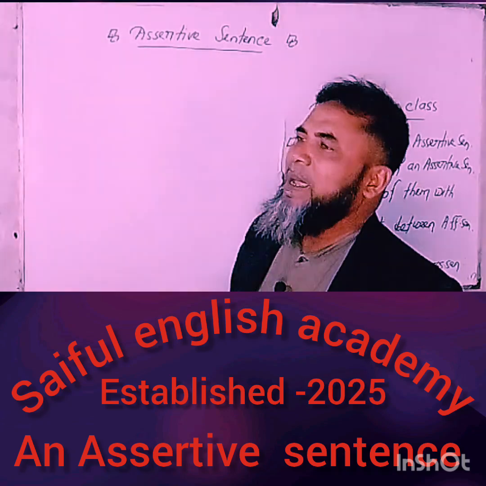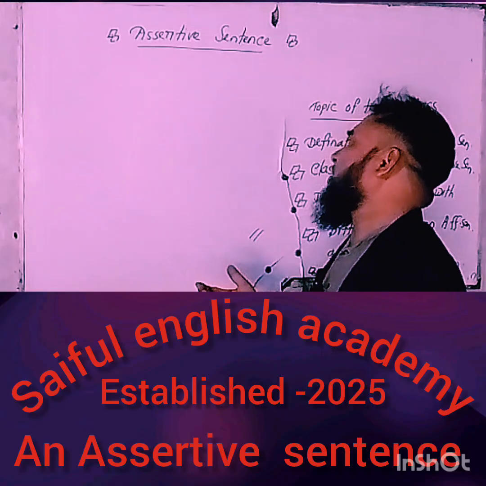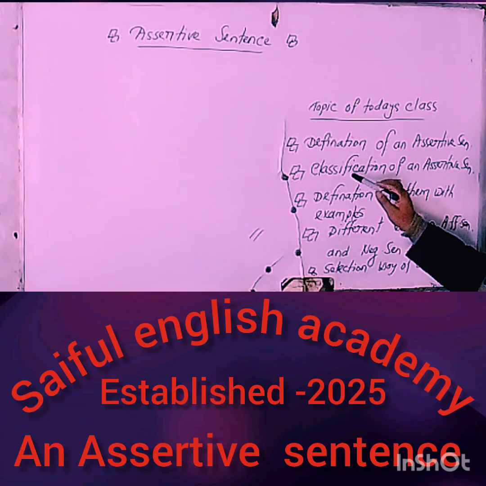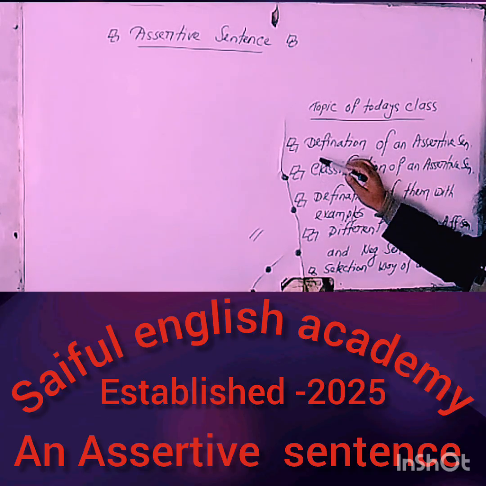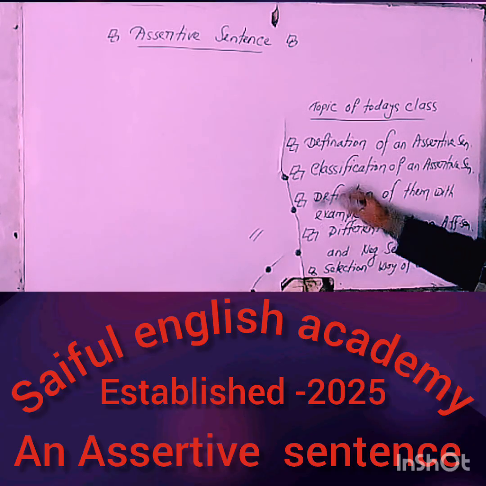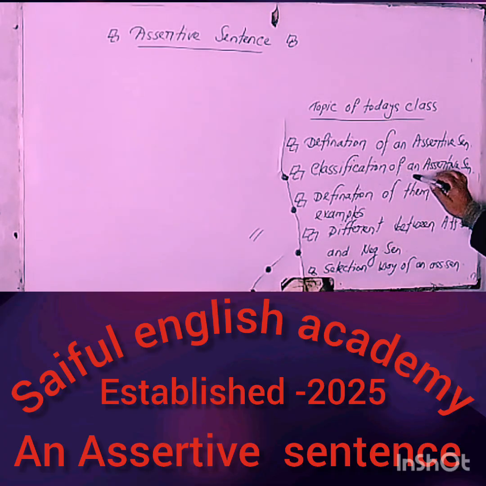So, my dear learners, take a look at the board and try to understand. Before starting today's class, I want to declare the objectives of today's class. First, I'm trying to show you the definition of an assertive sentence. Secondly, the classification of an assertive sentence.